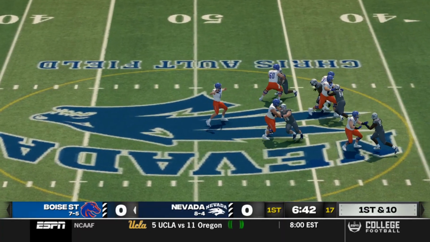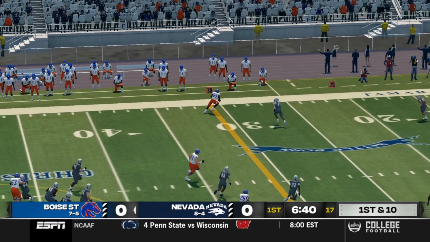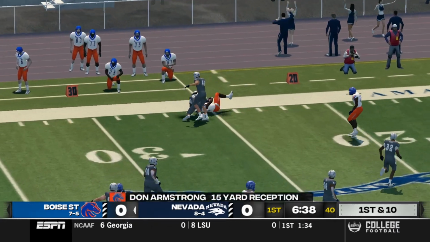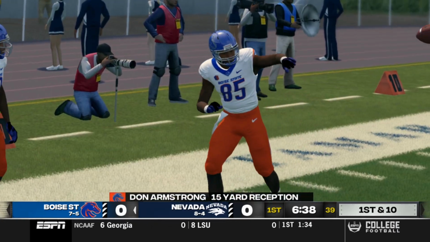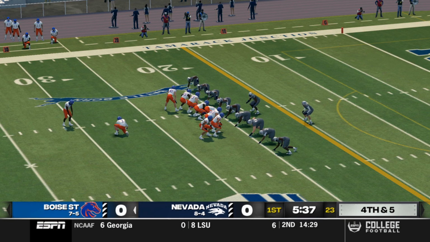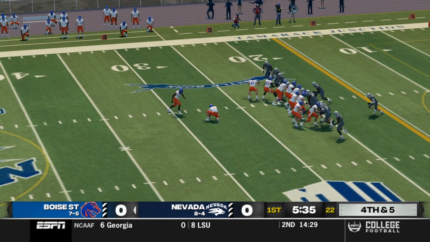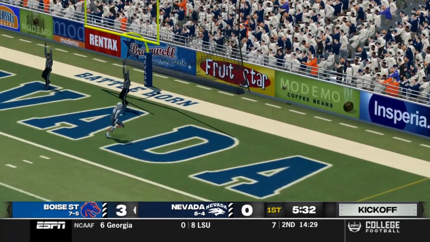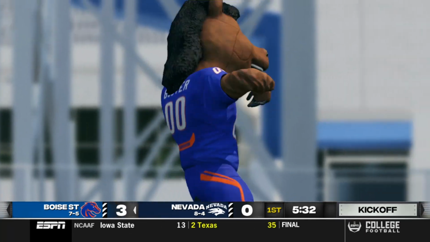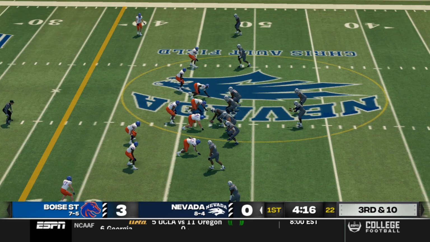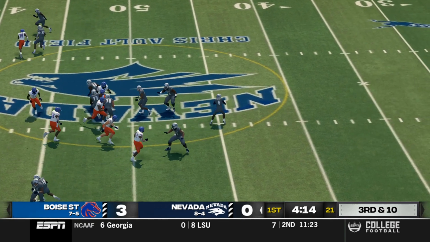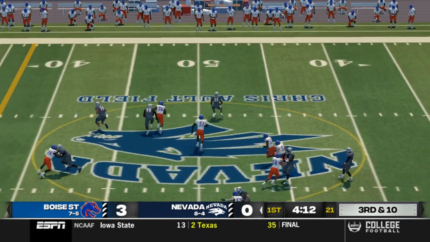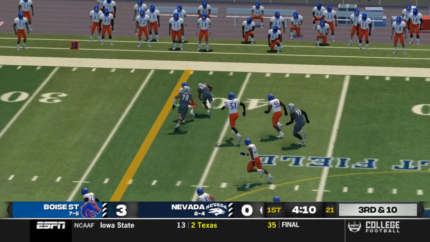Mountain West title game between Boise State and Nevada. And here is George Jackson, the quarterback, throwing to Don Armstrong. That sets up Boise for a 4th and 5 field goal attempt, which is up and good. They took the lead 3-0 in the ball game.